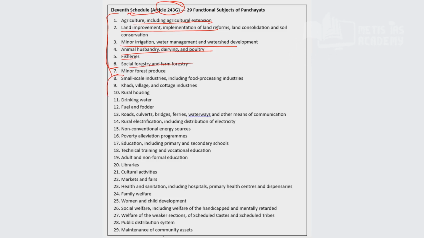Then at the industrial level, what is there? Small scale industries, food industries, khadi, village and cottage industries. Then in infrastructure you should have rural housing, drinking water, fuel and fodder, roads, electrification, energy sources. Then for social welfare you have education, these four. Then again new economic activities and cultural activities, markets and fairs, health, and then for poverty,